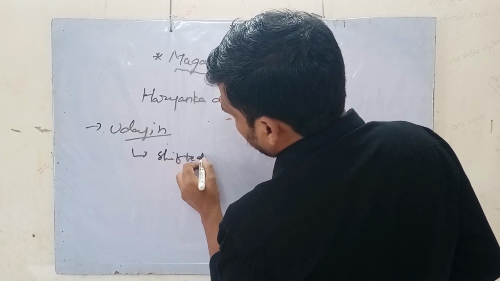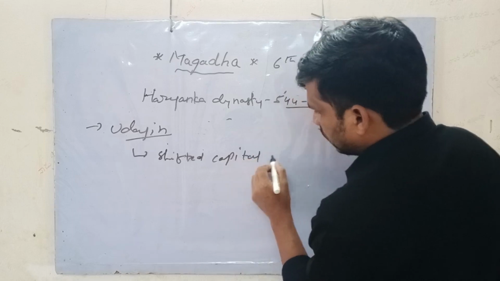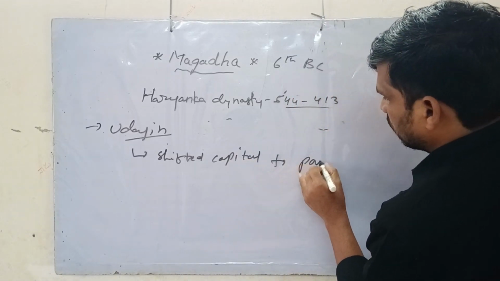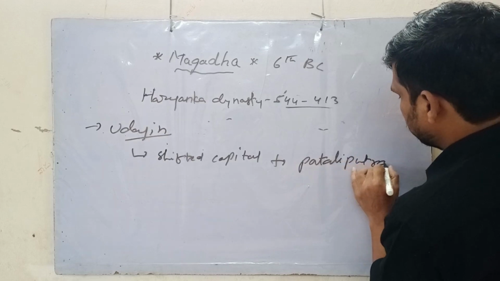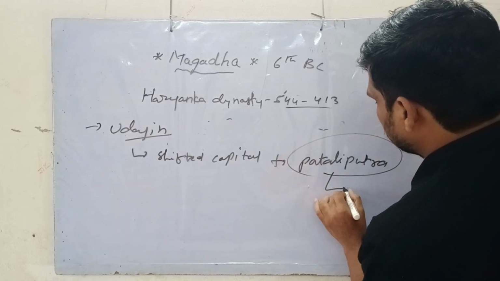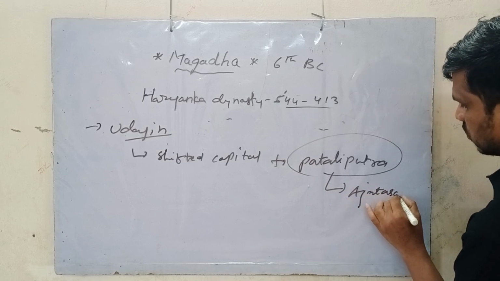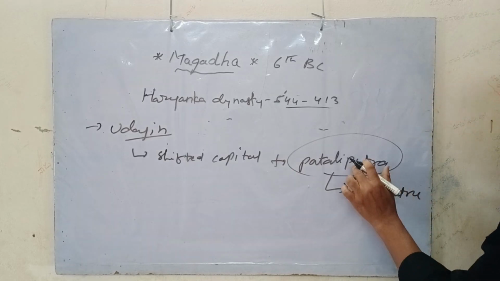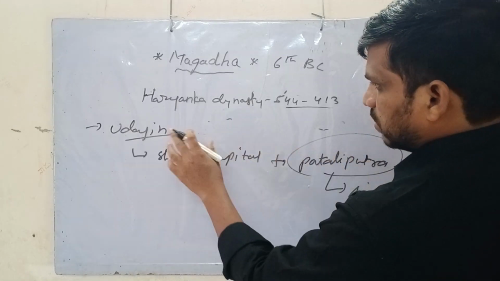Pataliputra was built by Ajatashatru, but the capital was shifted to Pataliputra by Udayin.